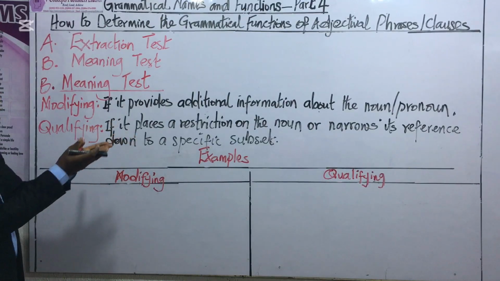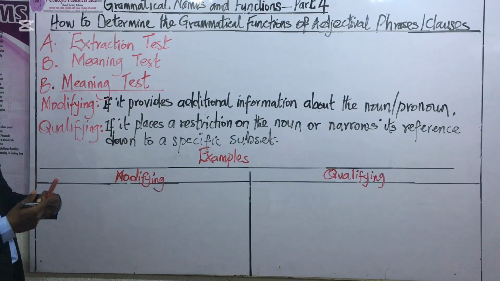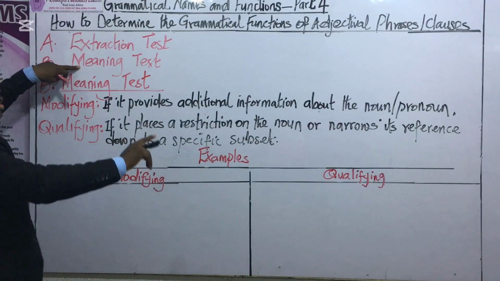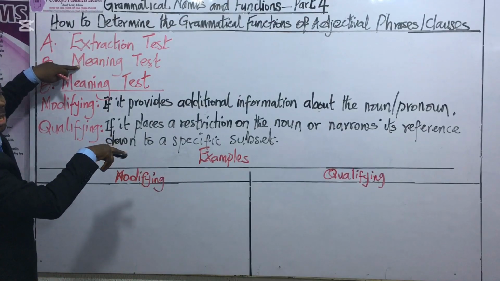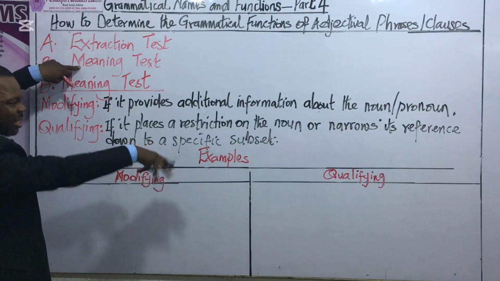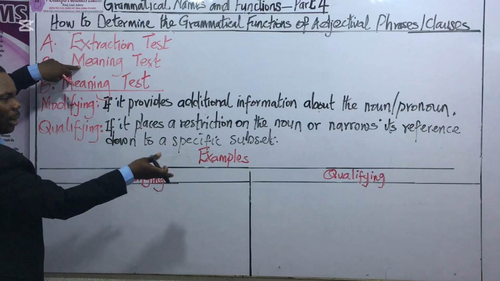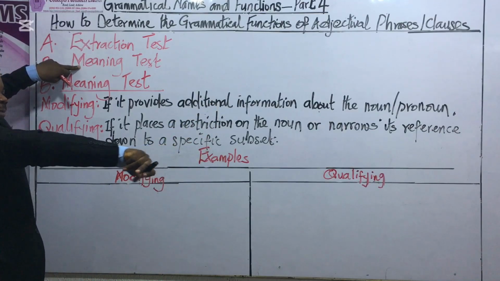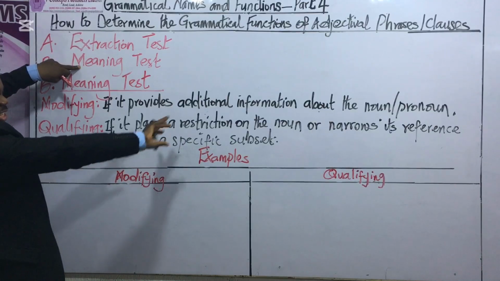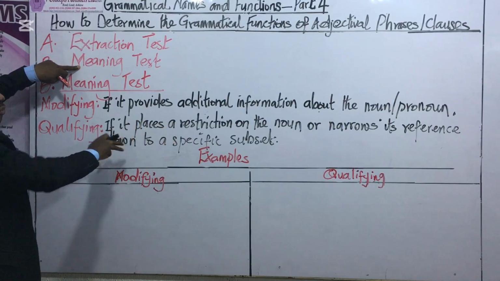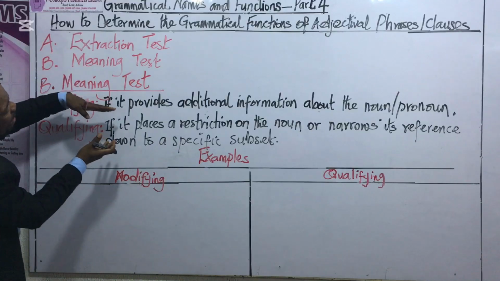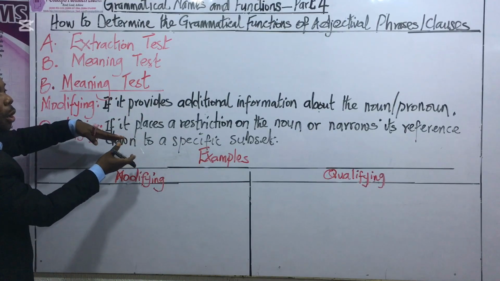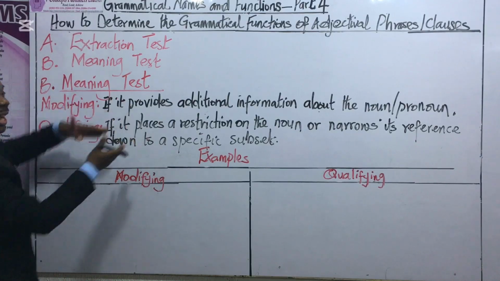Based on meaning test again, it was initially placing a restriction or limiting the description of that noun to a particular subset, so that by the time you remove that specification or that restriction kind of description from the parent sentence, then the remaining sentence will become destabilized or rather incomplete or grammatically disorganized.